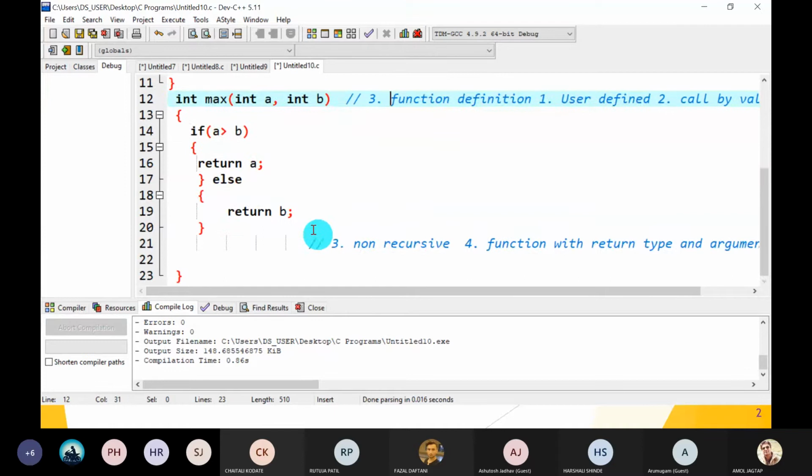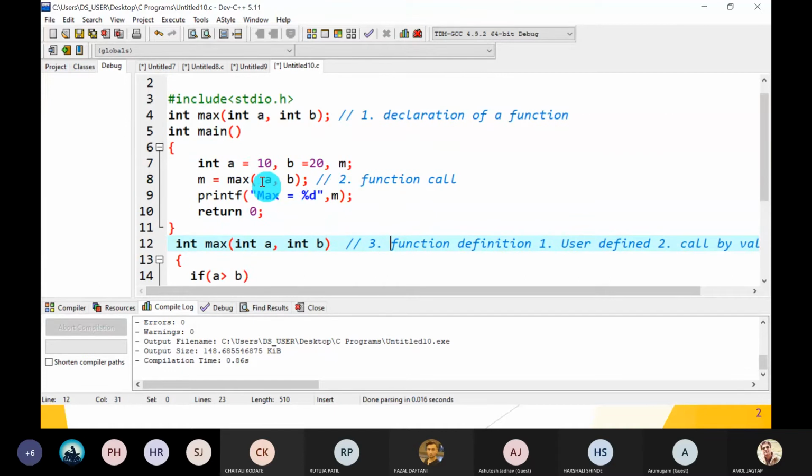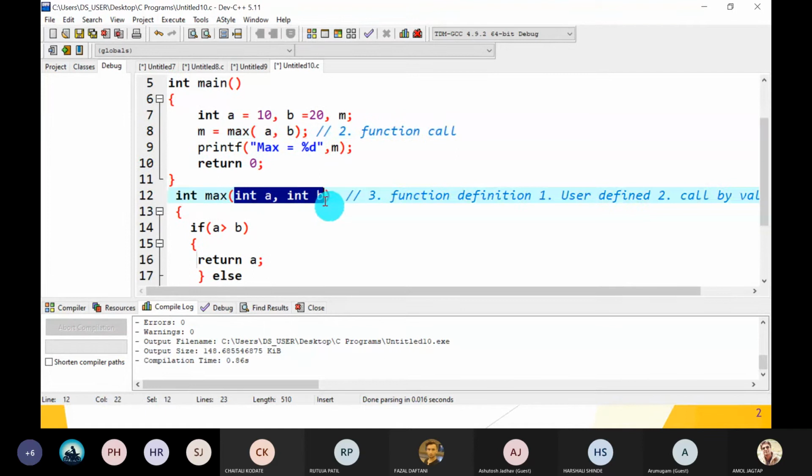Then, the arguments a and b used when calling the function are called actual arguments, because actual values are passed. These are caught by the arguments of the function definition, which are called formal arguments.